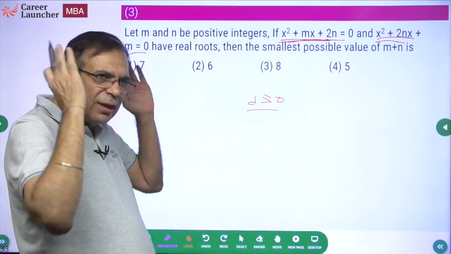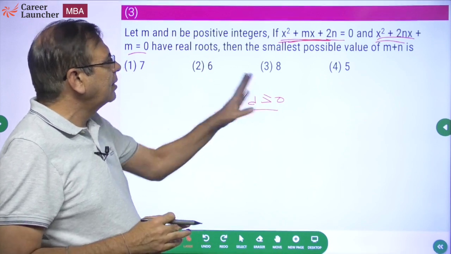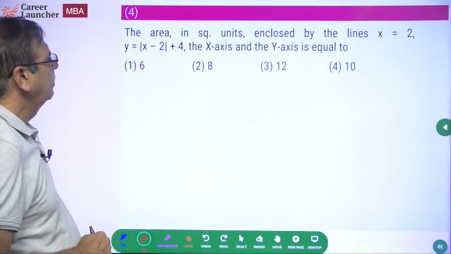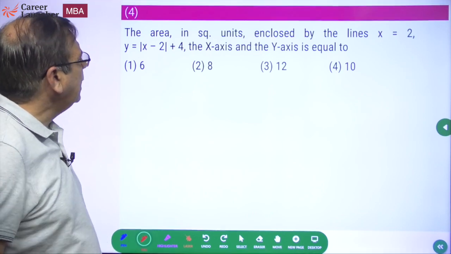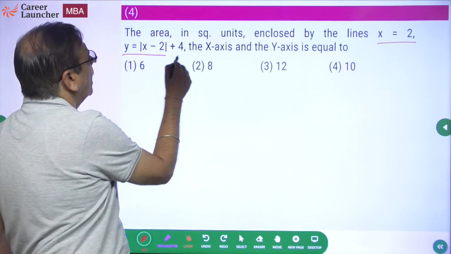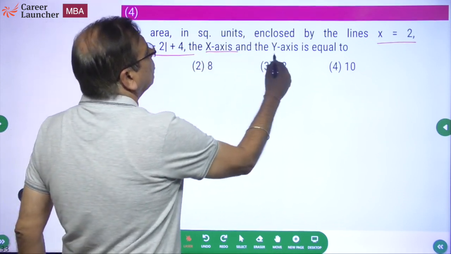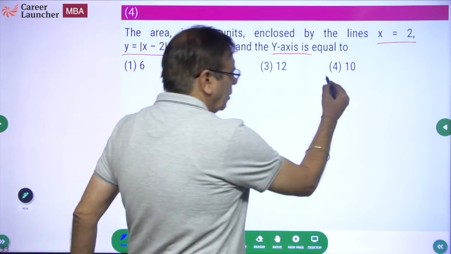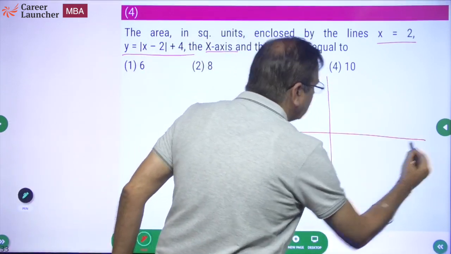Time consuming. It is not something which I'll get directly, and hence I want to leave this question for later. Okay. Question 4. The area in square units enclosed by the lines x equal to 2, y equal to |x − 2| + 4, x-axis and y-axis equal to what? Simple question. Draw the figure. Please don't waste time.